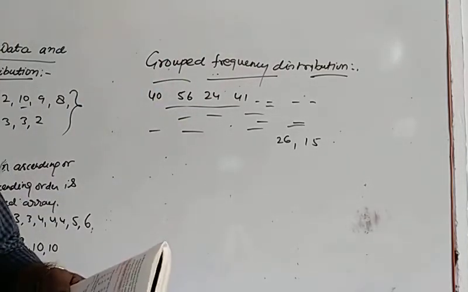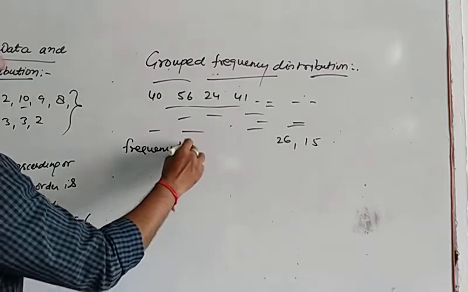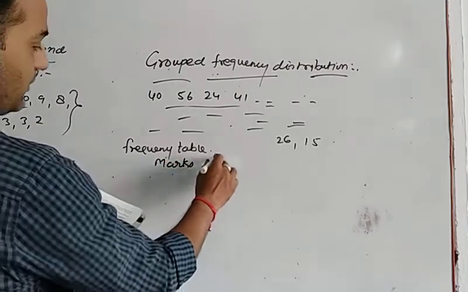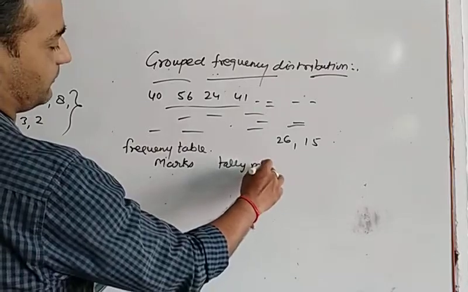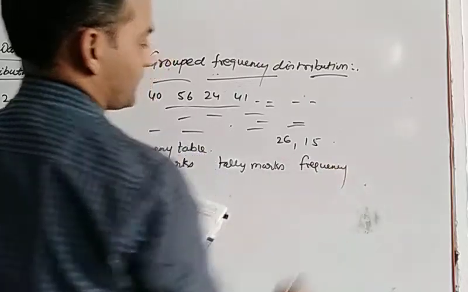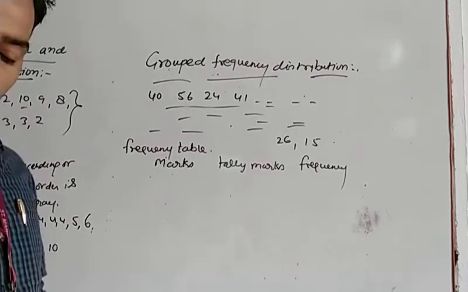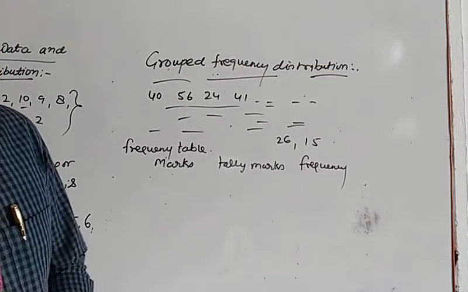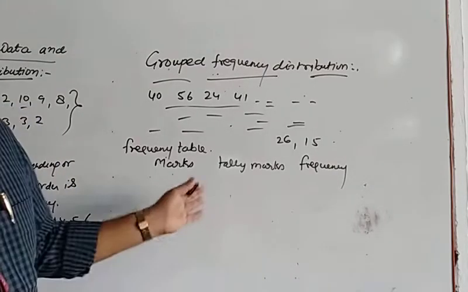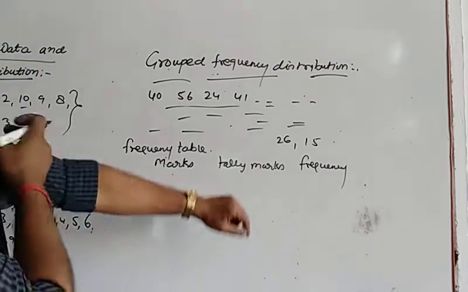We make a frequency table like marks, tally marks and frequency. See, before this we created a frequency distribution table, but it was a simple frequency distribution table. Now we have a grouped frequency distribution table, meaning when you have so much data, long data, for that we use a grouped frequency distribution table.